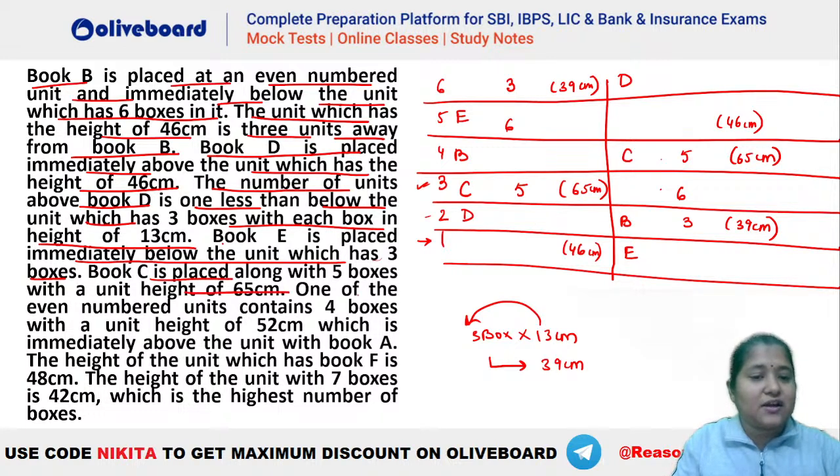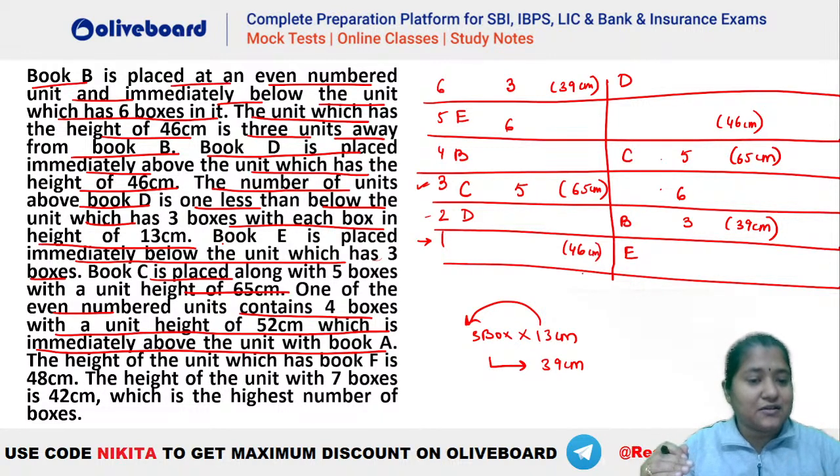Now what is remaining? Let's see. This is all done. One of the even numbered units contains 4 boxes with a unit height of 52 centimeter, which is immediately above the unit with book A. So that means there is one even numbered unit which has 4 boxes, unit height of 52 centimeter.